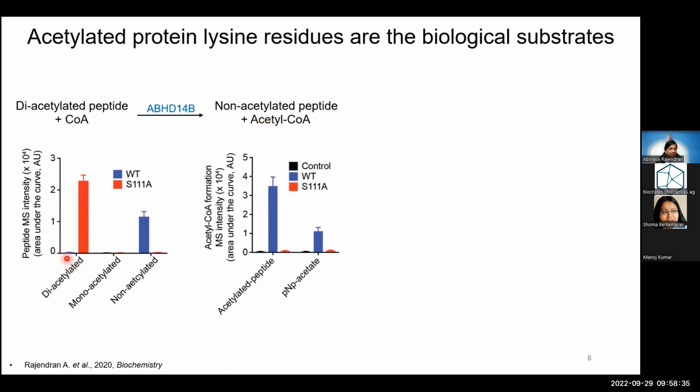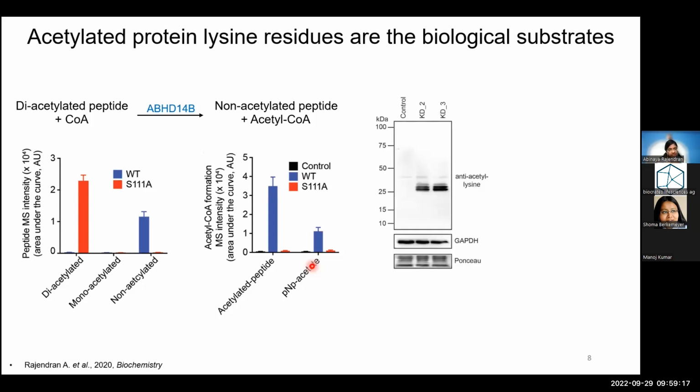It's very clear that all the diacetylated peptides are deacetylated to non-acetylated forms by the wild-type enzyme, whereas the mutant could not deacetylate the substrate. As a result, the wild-type enzyme was able to form acetyl-CoA, which was not the case with mutants, which is something we already observed with PNP acetate as a substrate, suggesting that this enzyme uses acetylated lysine proteins as substrates biologically.